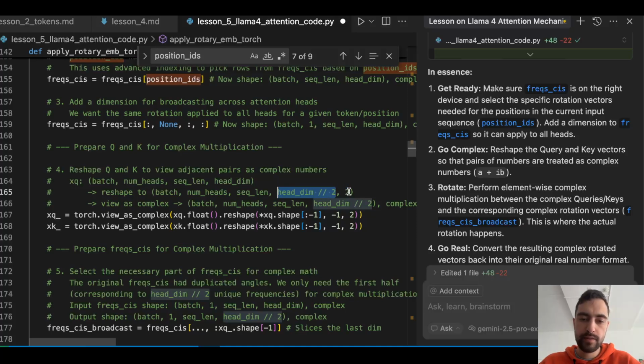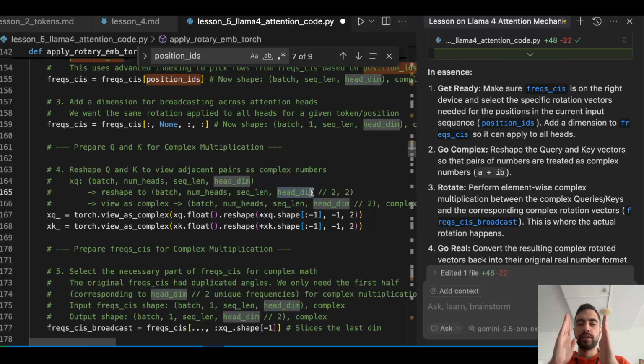And this is the dimension that has two. So instead of one head dimension, we will have two. The number of pairs will be half the head dimension. That's the number of pairs, because we are getting pairs out.